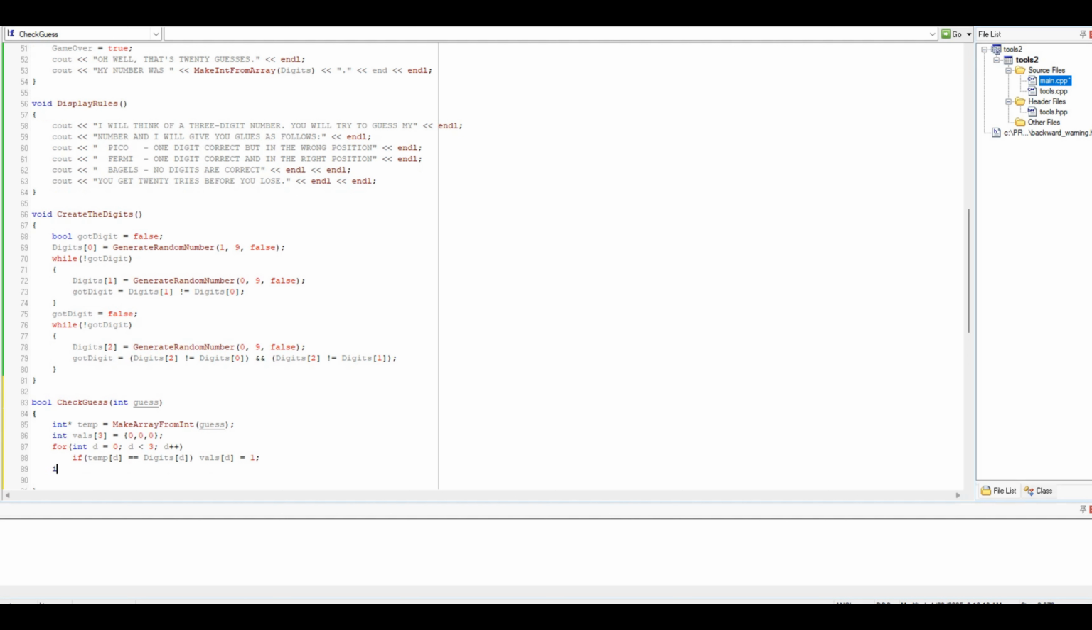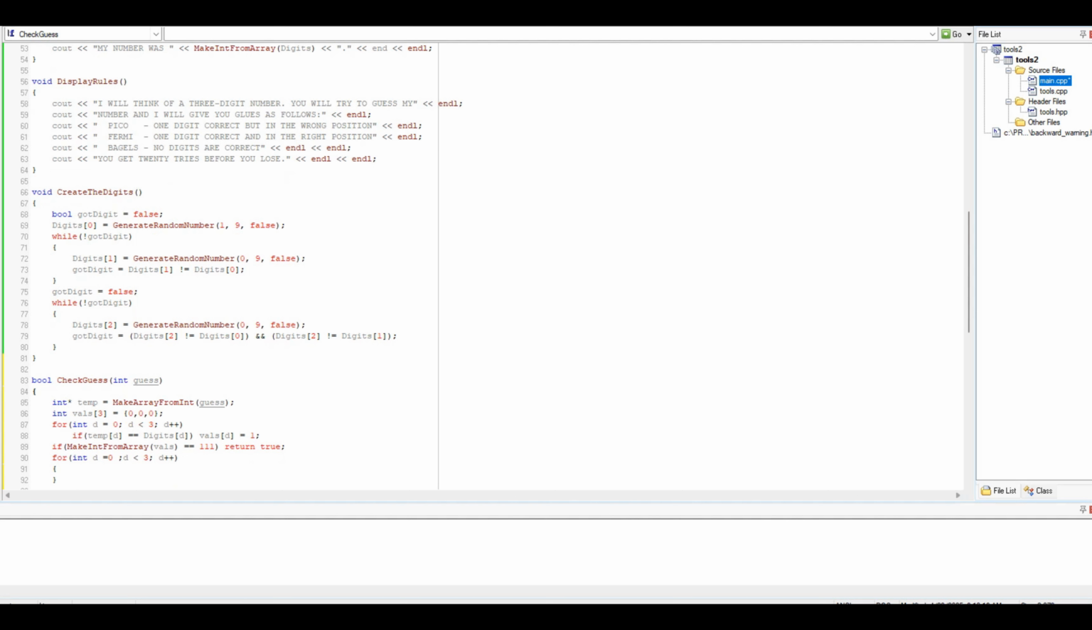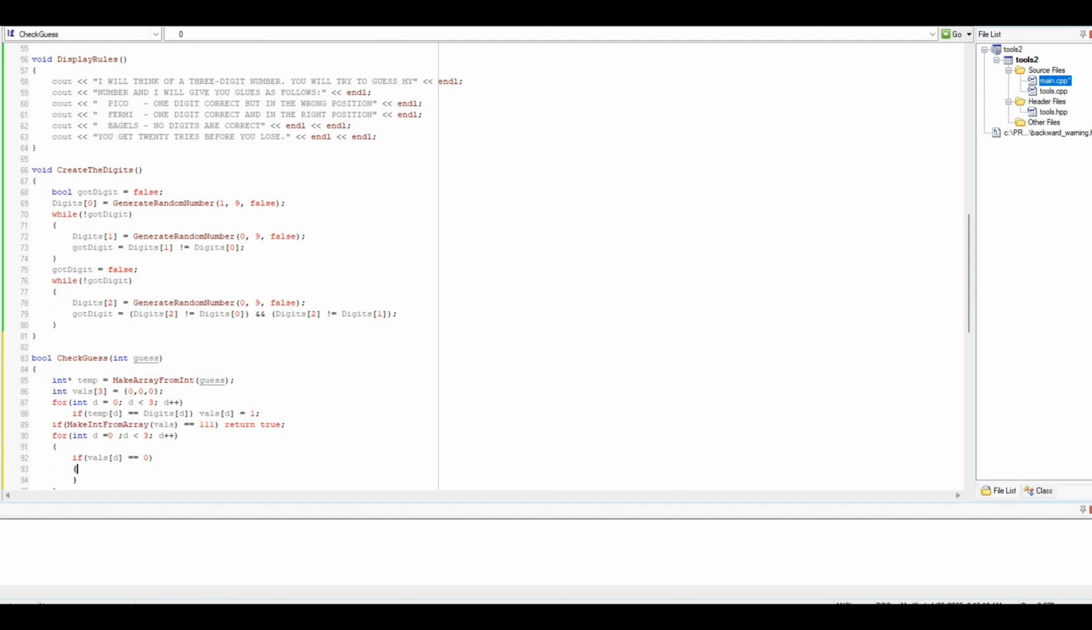All right, so if make integer from array vowels, right? If that equals 1, 1, 1, we would just return true because I got it. Otherwise, let's do another loop. Integer d equals 0. D is less than 3. D plus plus. All right, let's think. If the vowels of D is 0, then we're going to do this.